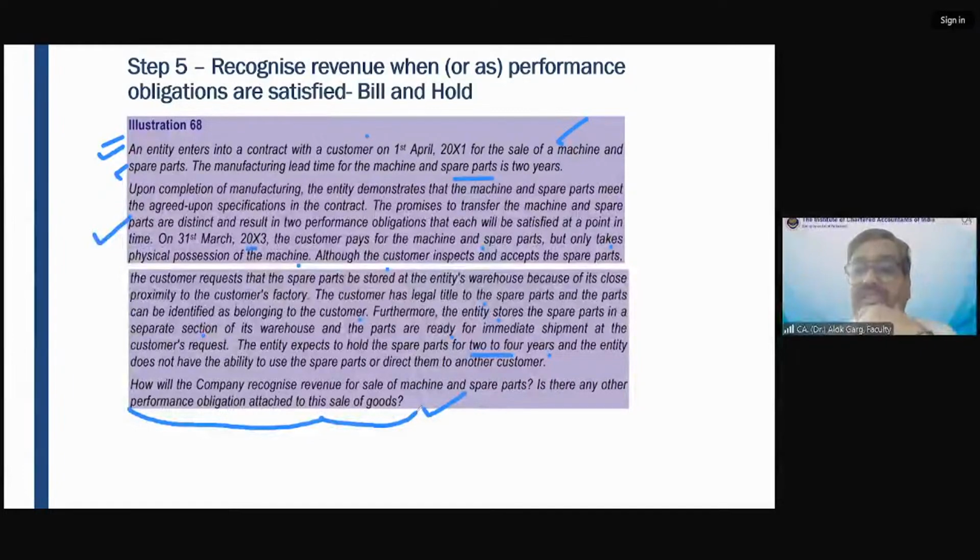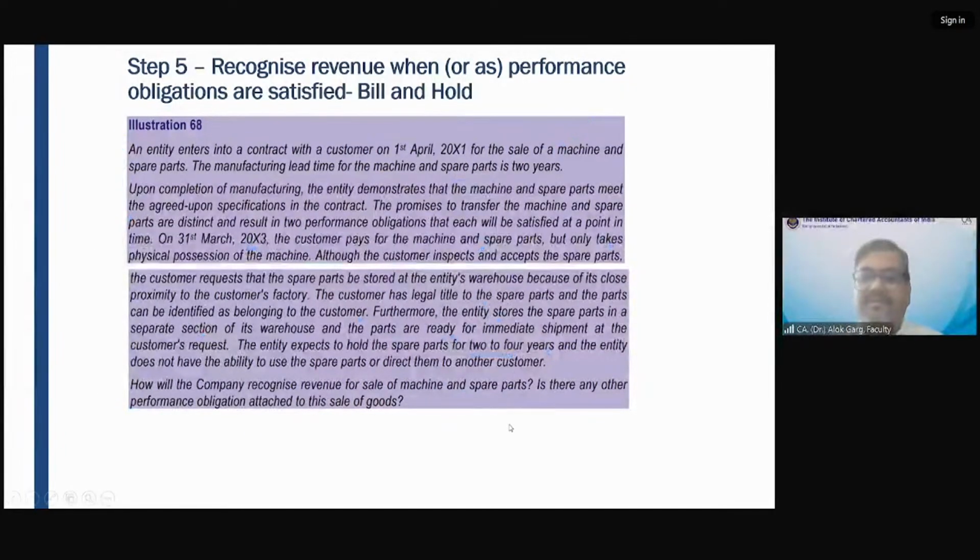So the two questions. Question number one, whether the company will recognize the revenue for machine and spare part upfront, where the company is expecting that the company has to keep this spare part for 2 to 4 years. Second, in this question, is there any other performance obligation attached to the sale of goods? What is your answer?